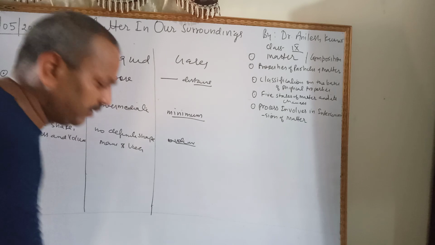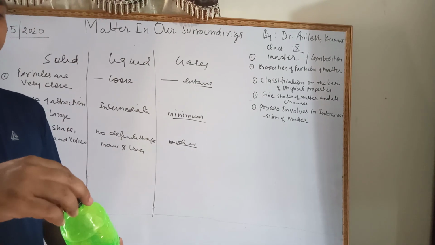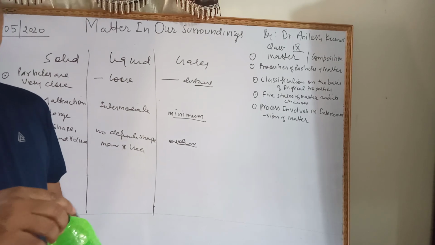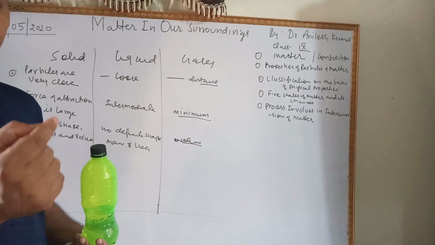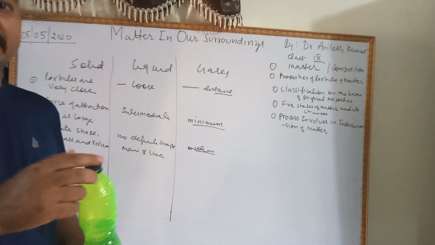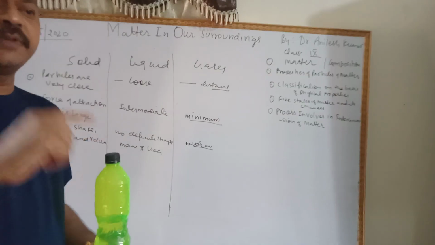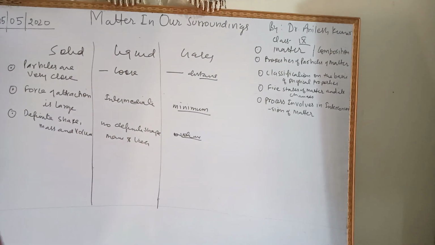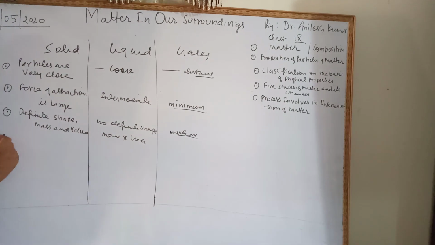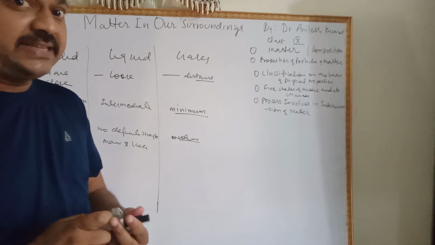Now take any liquid. In liquid state, liquid can slip and slide due to the presence of layers of particles. Clear? Next, in solid state, particles are fixed and have the least kinetic energy.